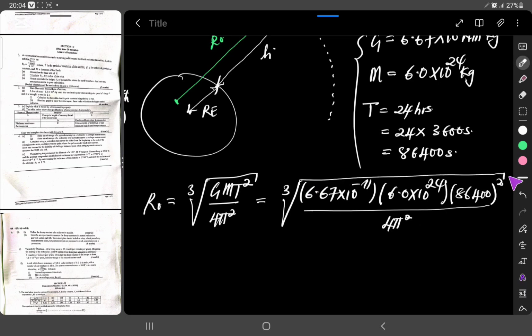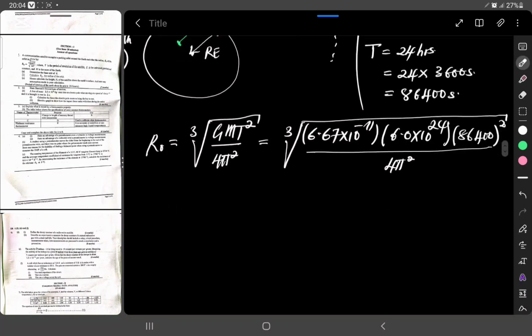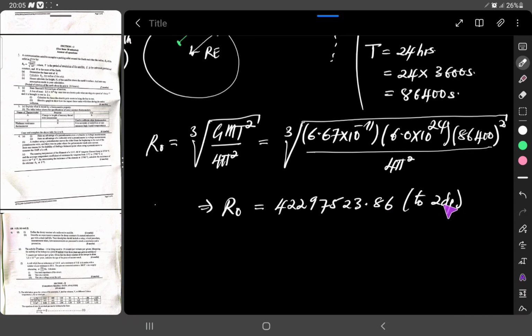If you quickly use a calculator, this will give us R0 equal to 4229753.86, to 2 decimal places.